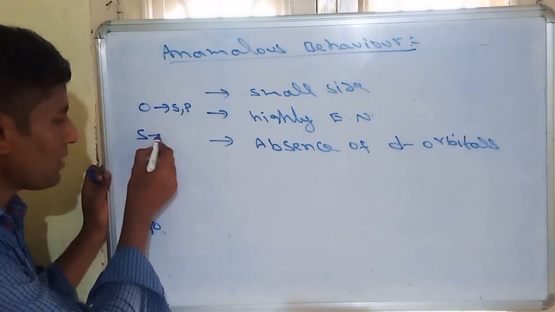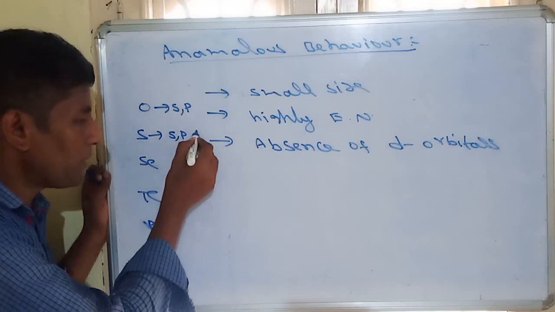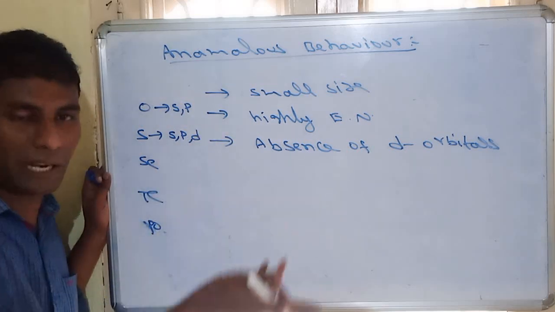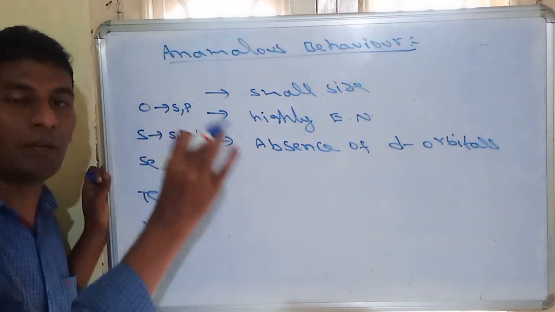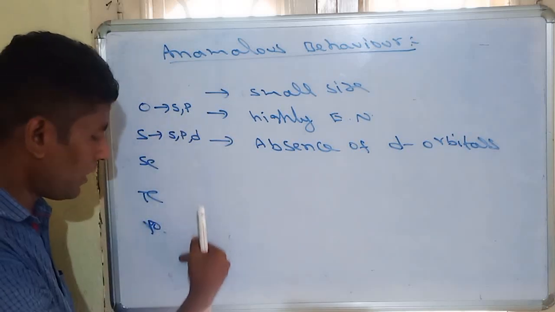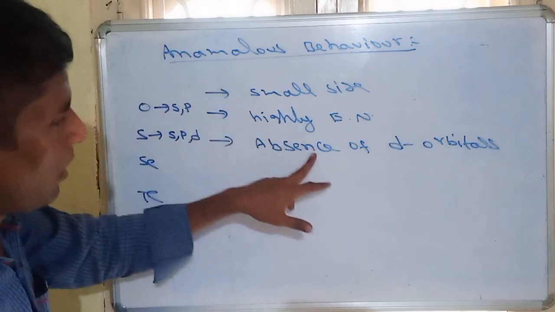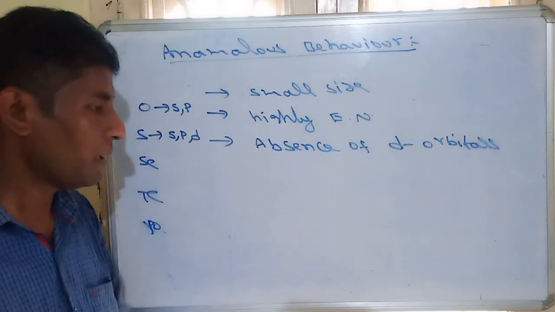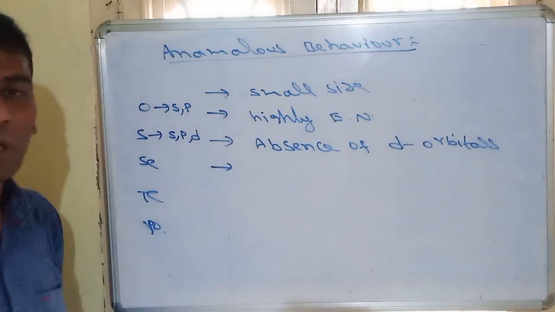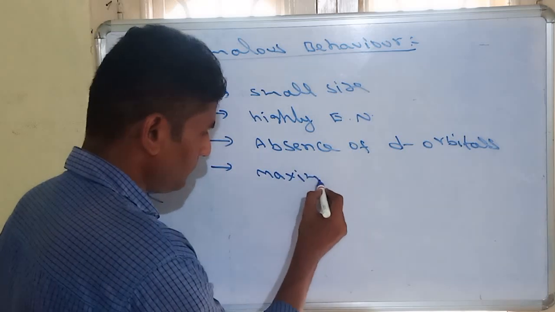But the remaining, sulfur, belongs to the third shell. S is present, P is present, D is also present. It doesn't mean D has electrons. There are empty d orbitals in sulfur. So the remaining all contain d orbitals, and f orbitals also. So oxygen has absence of d orbitals. That is another anomalous behavior. Due to absence of d orbitals, oxygen has